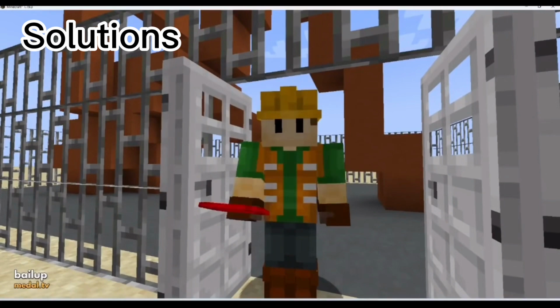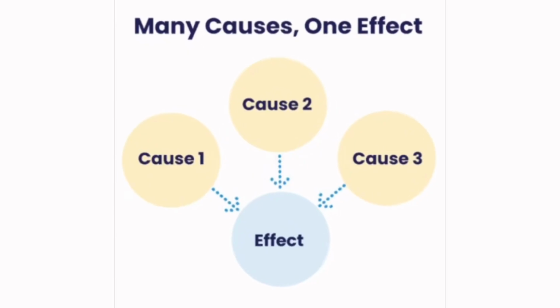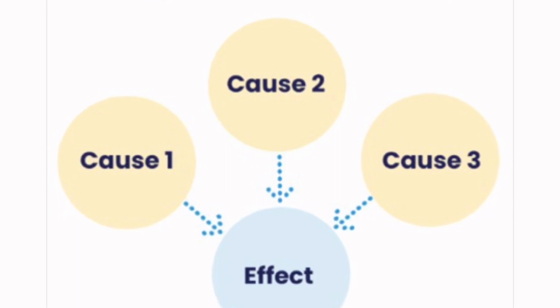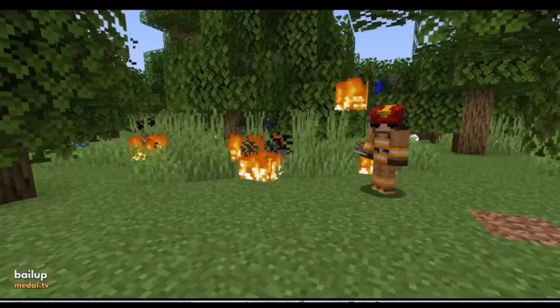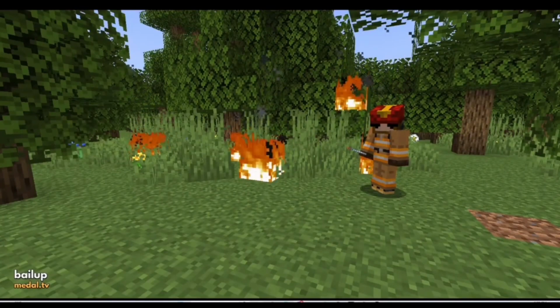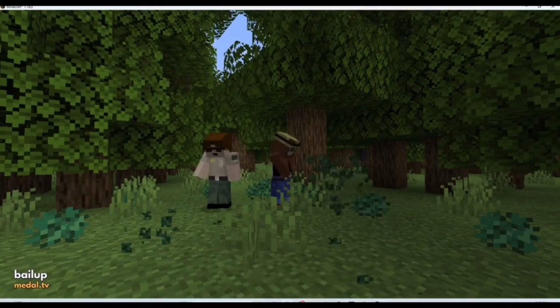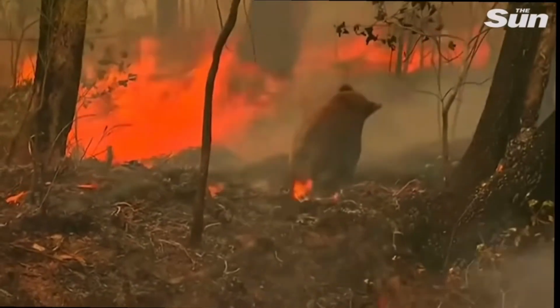A perfect solution to any problem is very hard to find. To find a solution, you need to look at the things that are causing the problem and stop or slow those things down. The most discussed solutions to habitat destruction from forest fires are prescribed fires, and some smaller solutions are using less fossil fuels, controlling the amount of invasive species, and lastly, helping the animals whose habitats were threatened.